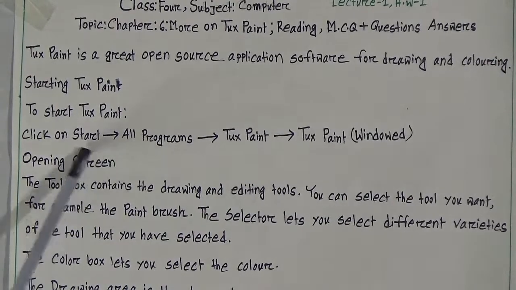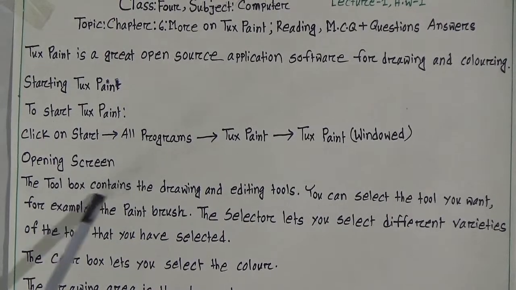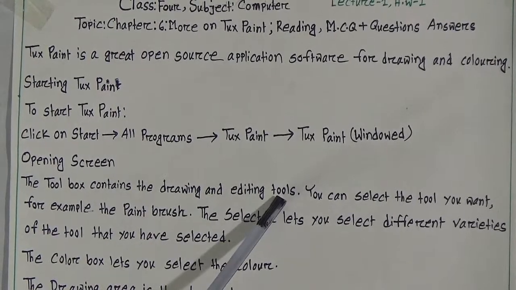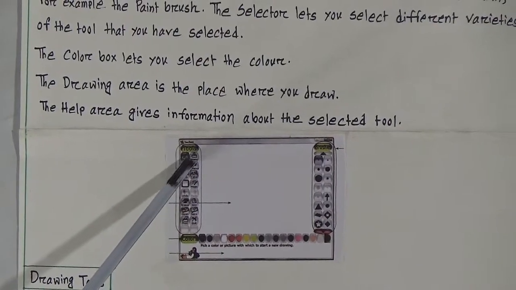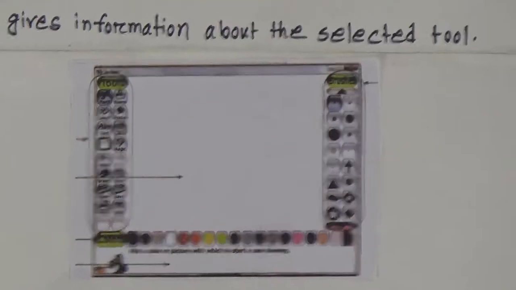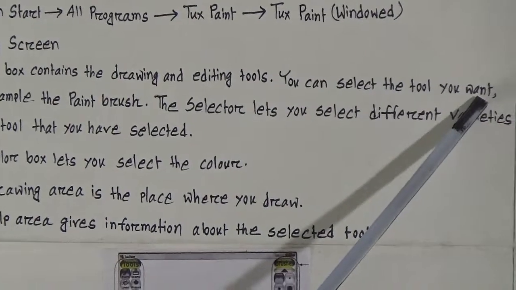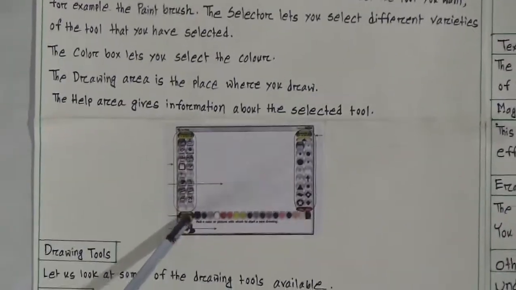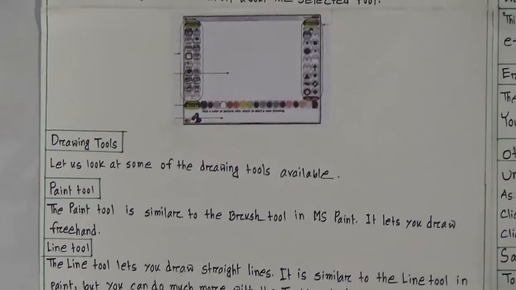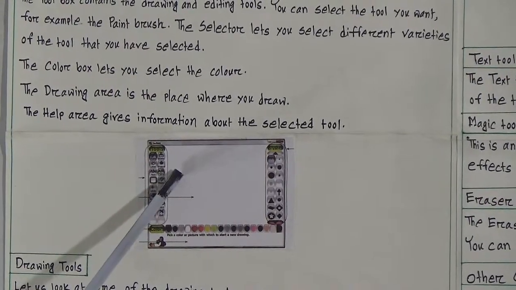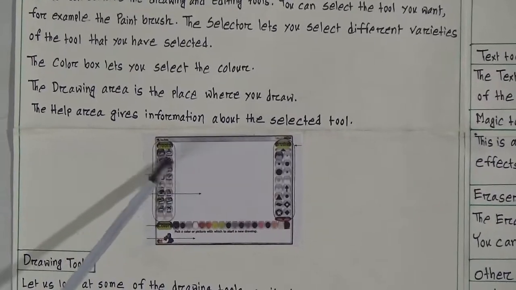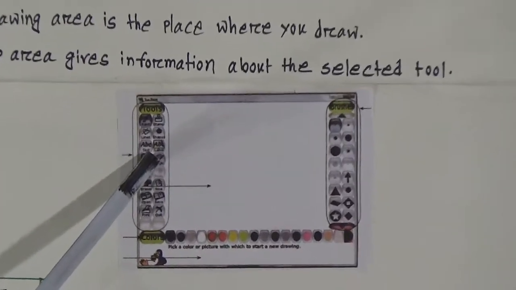So opening screen here. The toolbox contains the drawing and editing tools. So look here, different types of tools are given. Here tools, here colors, here brushes. The toolbox contains the drawing and editing tools. You can select the tool you want. So look here, different types of tools like here it is written stem tool, paint tool, line tool, shape tool. That means I have taken this picture from your computer ahead book.